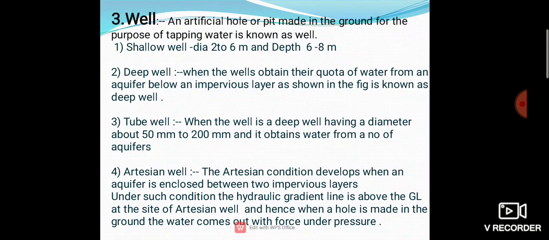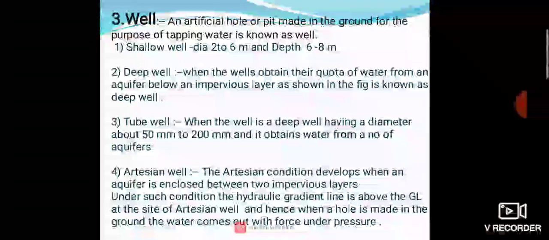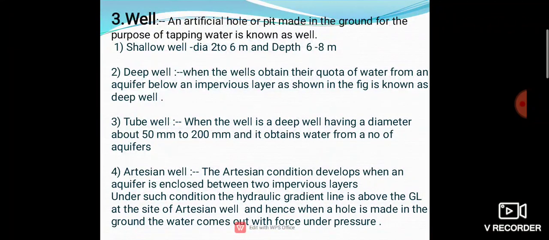So that if the water table falls by 3 to 5 meter, some water will be available from the shallow well. So why are we going to provide 6 to 8 meter depth in the shallow well? Generally the depth below the water table is kept at about 6 to 8 meter, so that if the water table falls by 3 to 5 meter, some water will be available from the shallow well.